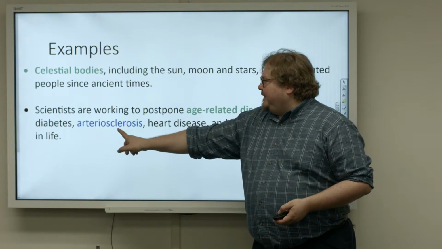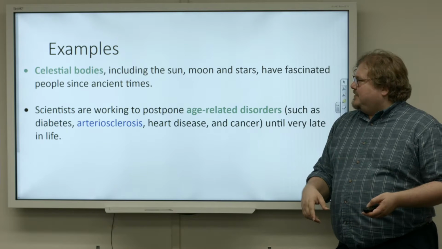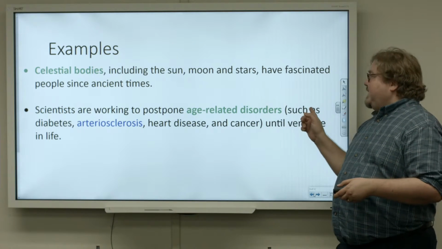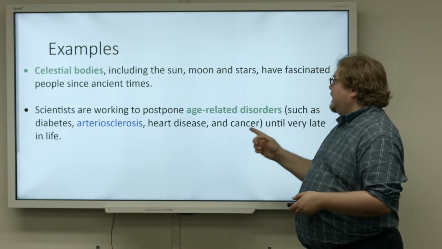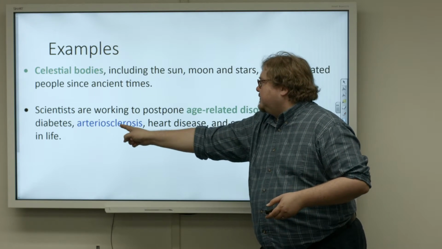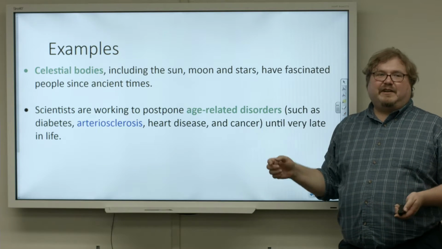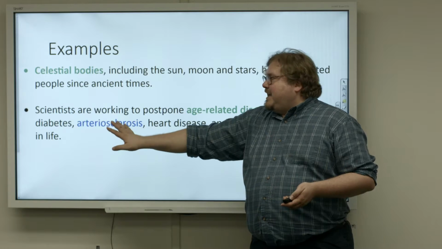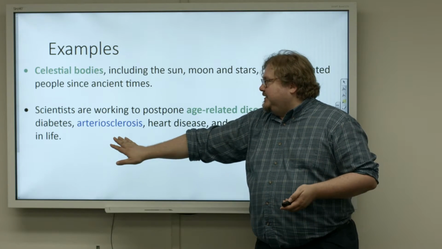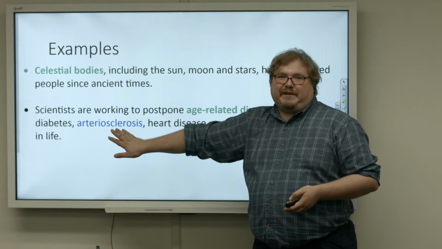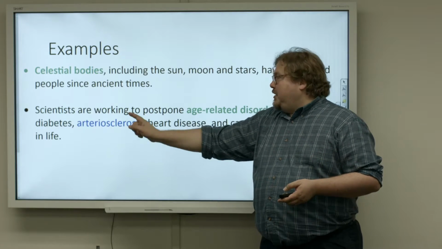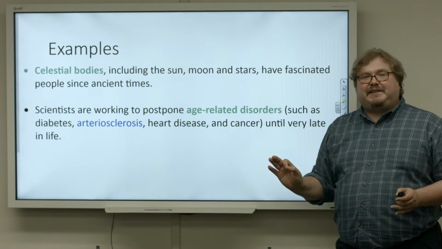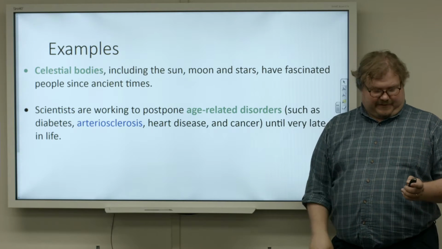What about this word? Arteriosclerosis. I don't know what that one is either. But in the middle of this list, diabetes, arteriosclerosis, heart disease, and cancer, now I understand, okay, this is some kind of disease. I don't need to know exactly. It's probably not the main point of the article, but I don't have to worry about that. I have just a basic idea. Many times that's enough.